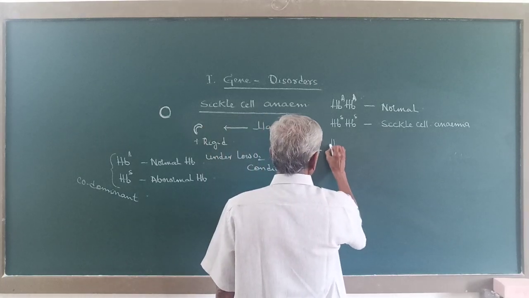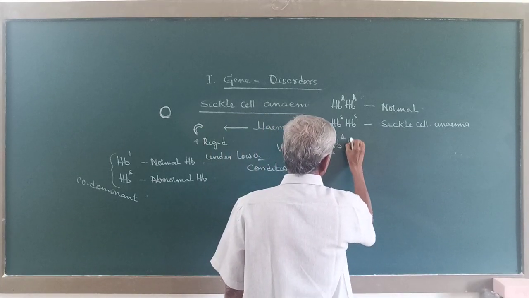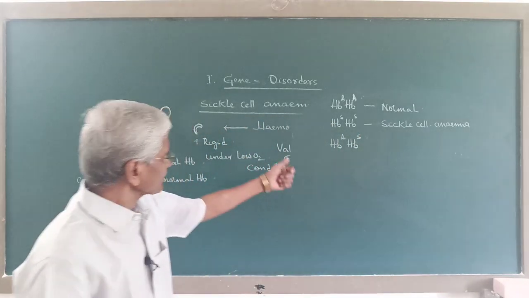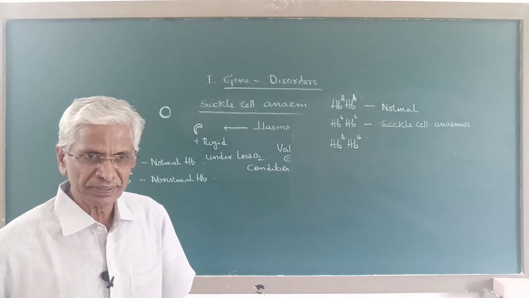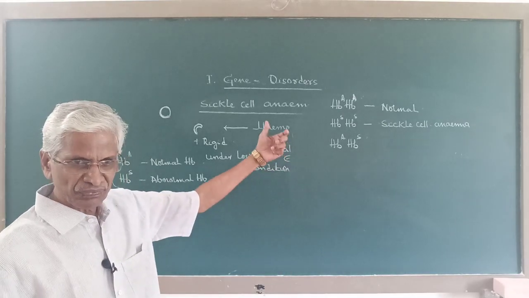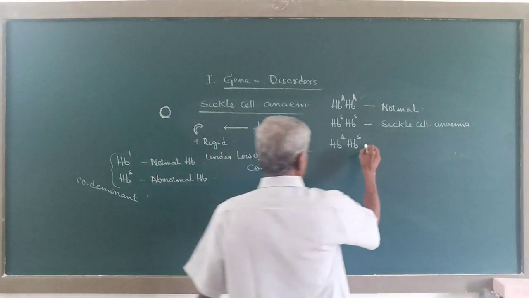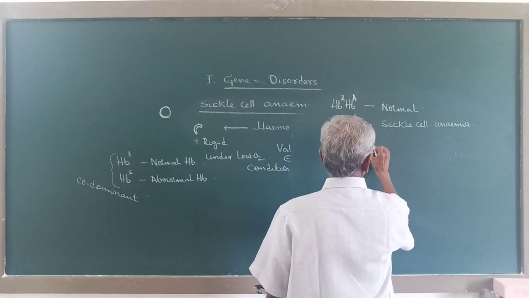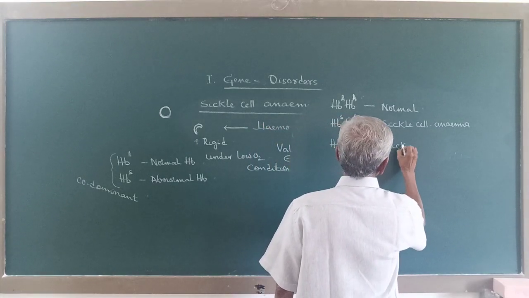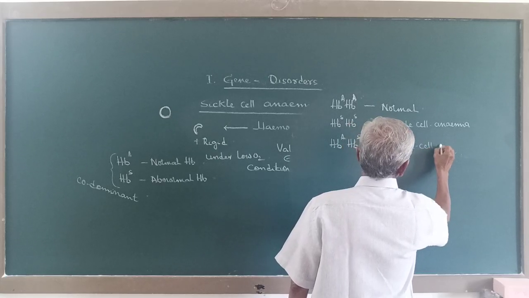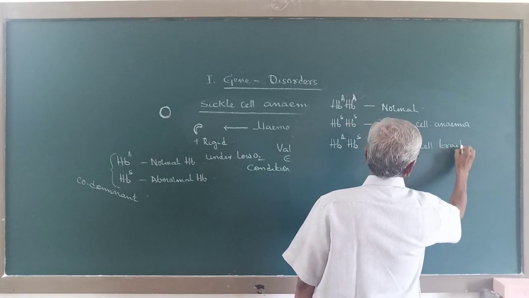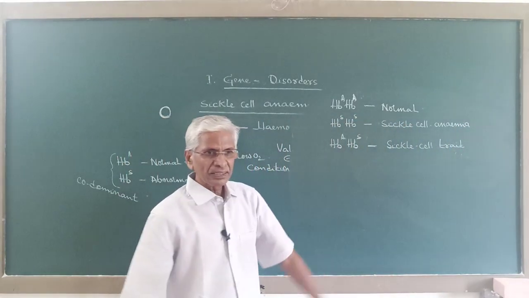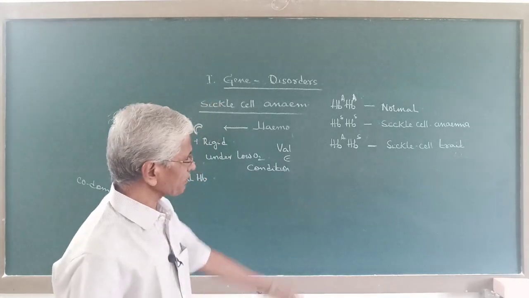Now persons with heterozygous genotype HbA and HbS are often called sickle cell trait persons. They are the carriers for sickle cell hemoglobin, abnormal hemoglobin.